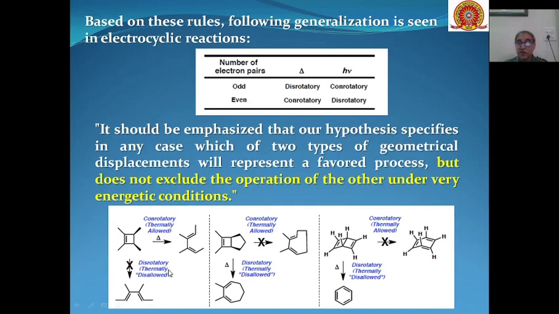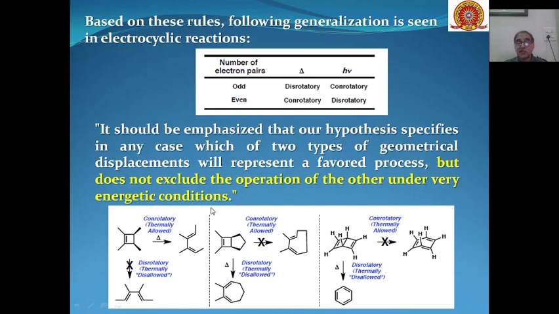But basically, this is the more stable product, and this product can be formed if we supply more energy to the system. So this means it does not exclude operation of the other under very energetic conditions.